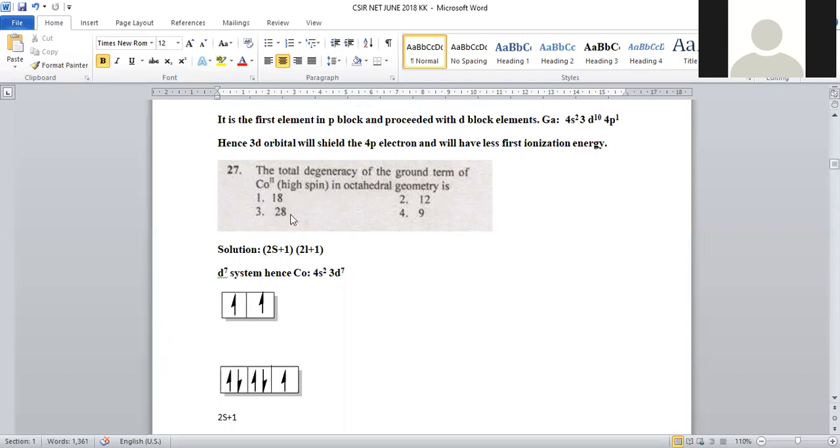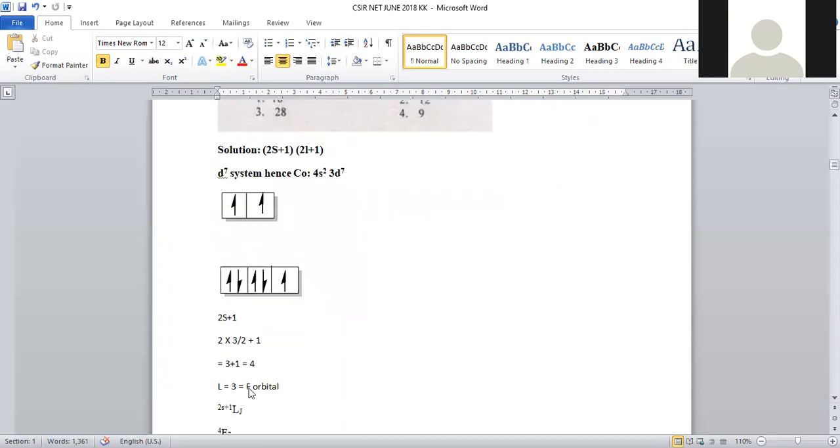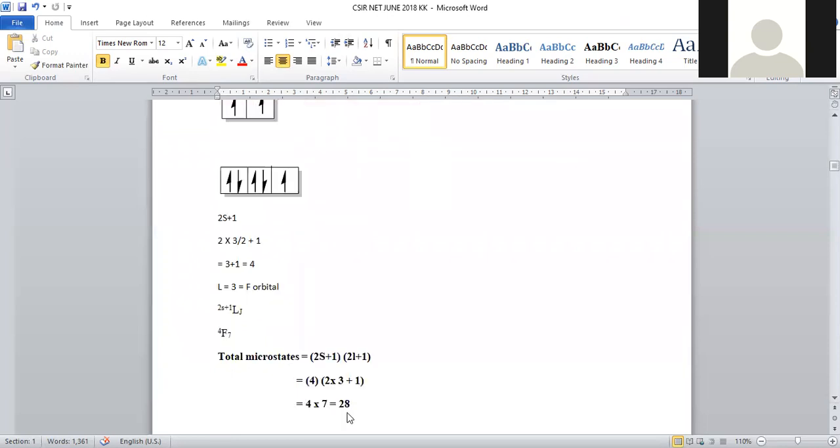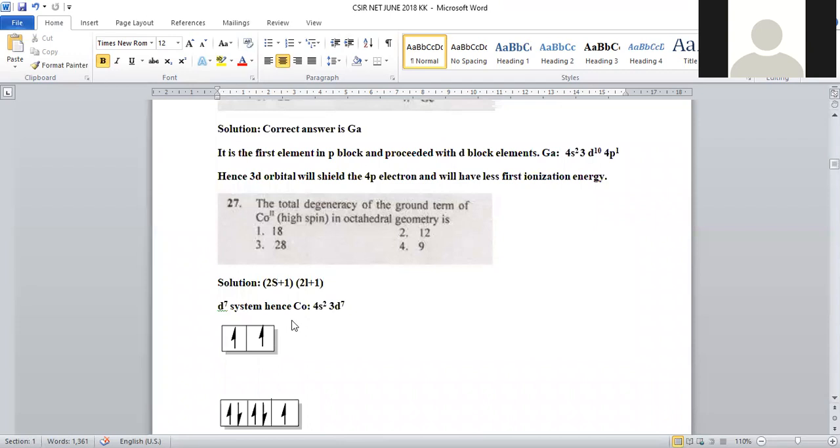If it is low spin, its degeneracy will vary. So for high spin, based on its arrangement, the 2S plus 1 value is 4. Consequently, it will become 28. For question number 27, the correct option will be option number 3.